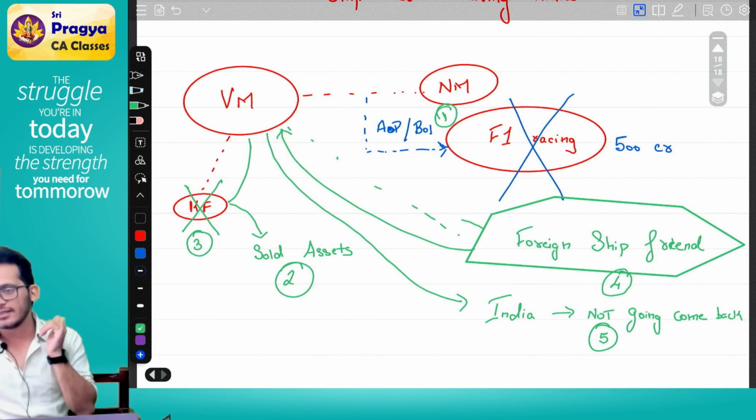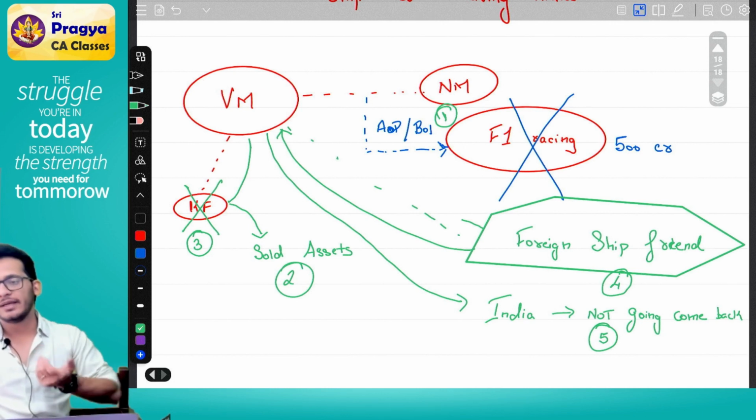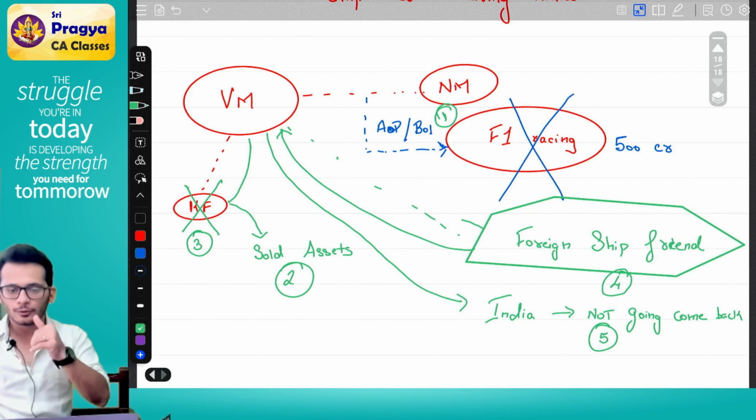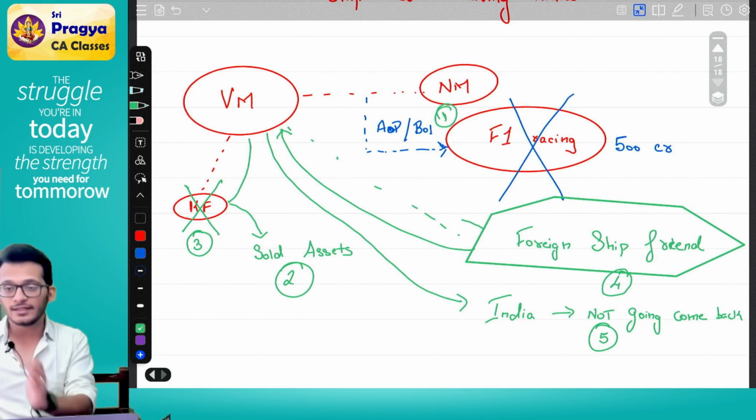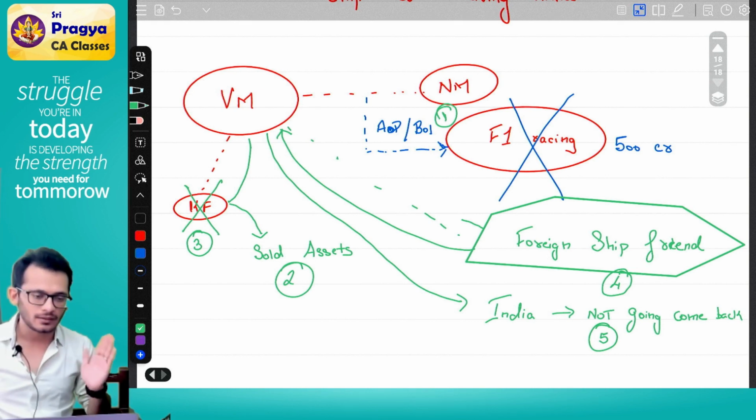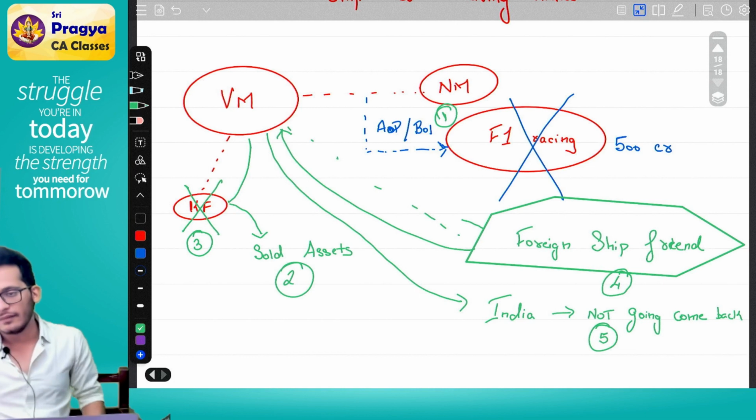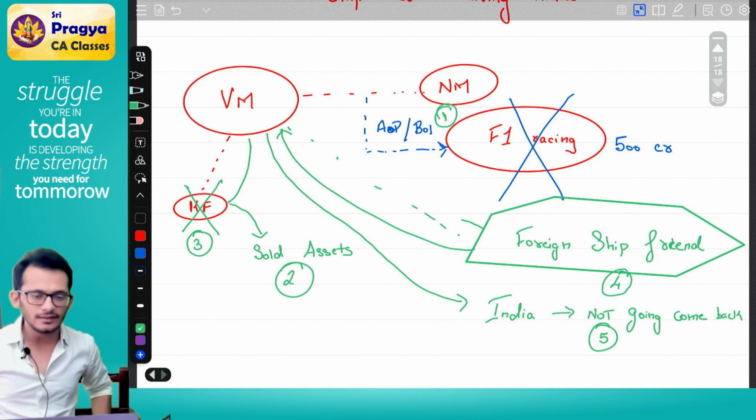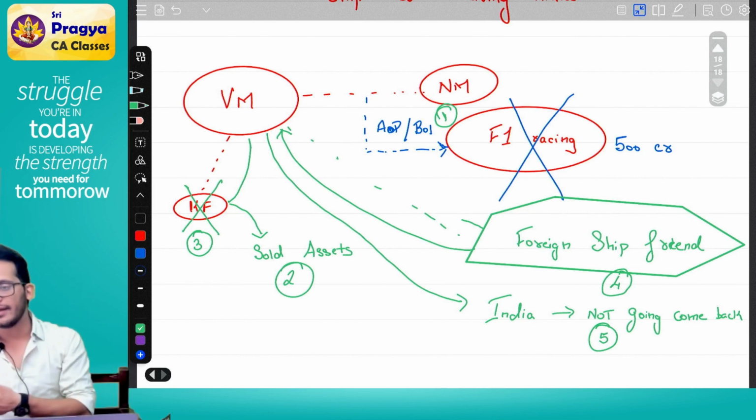Calls his non-resident shipping friend. Shipping friend coming to India. Non-resident shipping company coming to India. Shipping company takes Vijay Mallya and leaves India. Individual leaving India with no intention of coming back. Clear? Yes, yes. You can either read the theory or you can read the story.